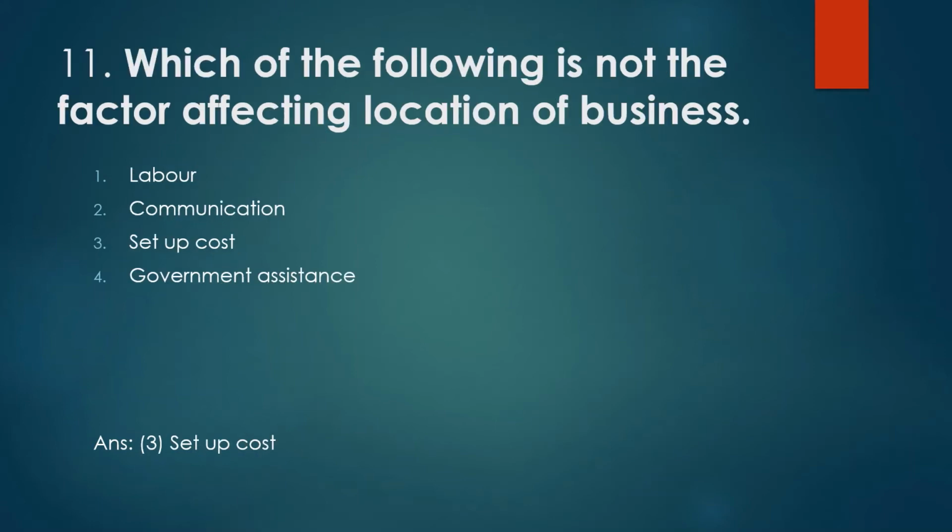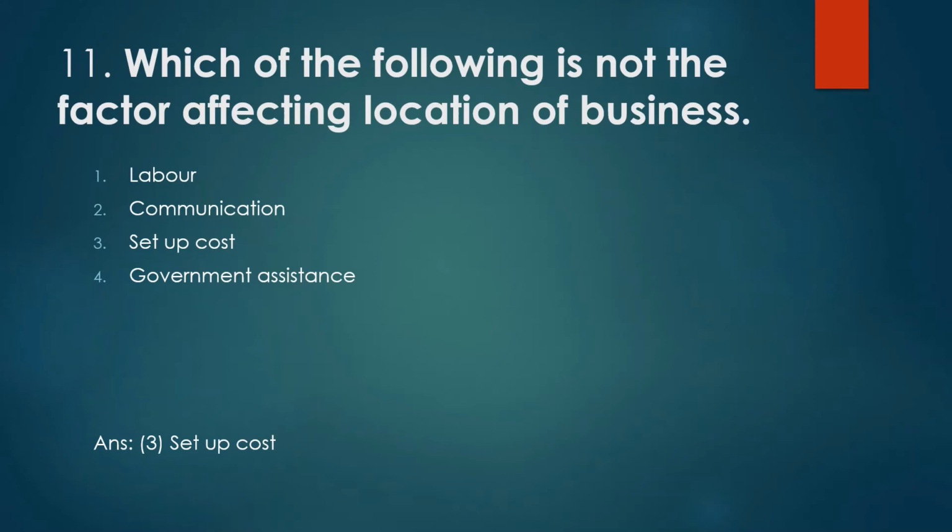Next, which of the following is not a factor affecting location of business? Labor, second option communication, third setup cost and fourth government assistance. So guys, which factor is not affecting location of business?